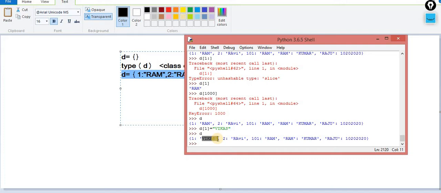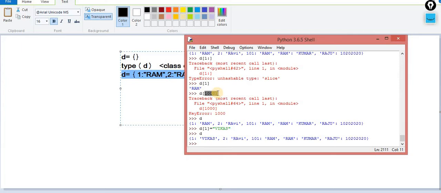This is an important one to enter into the dictionary, because we haven't discussed any methods associated with the dictionary right now. Yes, there are approximately 10 to 12 methods associated with this dictionary. We will discuss them step by step. First we have to make the base. Let's suppose this is the error message. By mistake the person passed this. You ask the user what roll number they want to process. By mistake the roll number entered by the user is not available, then you will get the error message.